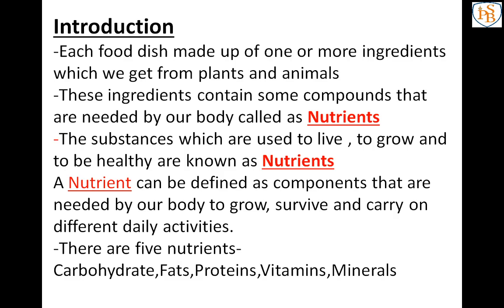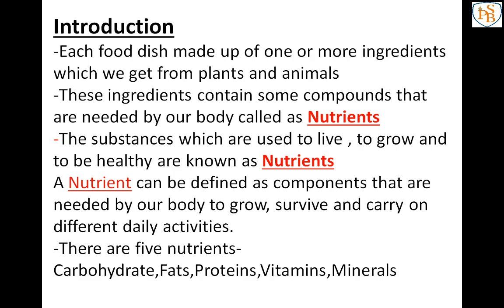Food ingredient is a different part, but the components of food is the important part when we are thinking about food. Whatever dishes are there, they are made up of ingredients, correct? See, a meal is made up of food dishes. Food dishes are made up of ingredients, and ingredients we get from plants and animals.